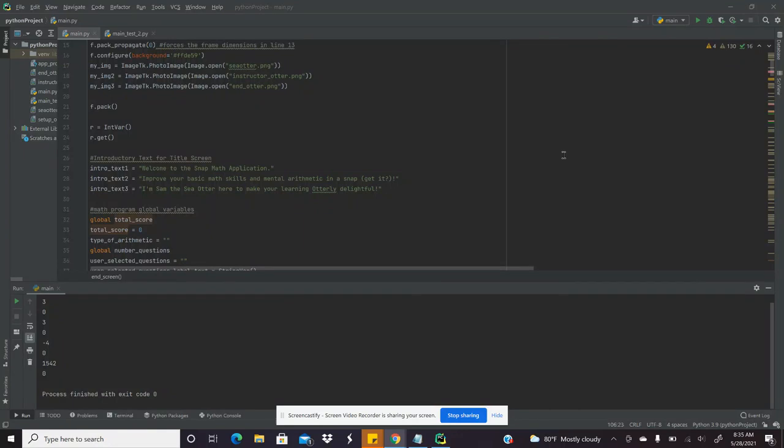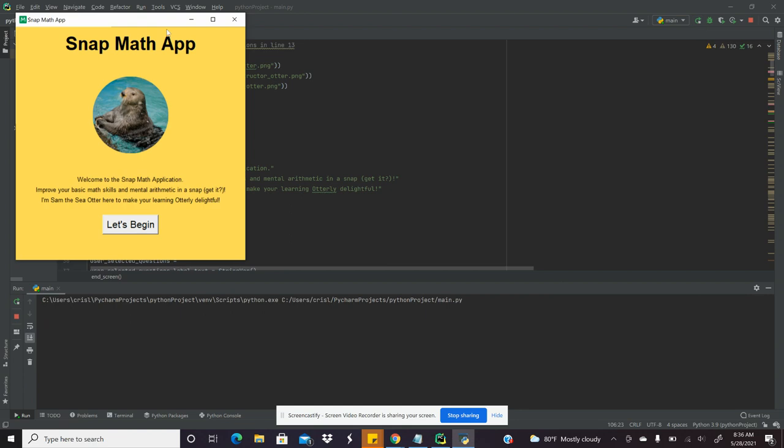Hello, Code in Place. This is my demo for the Snap Math application, or as I call it, the Snap Math app. And I've been toying around with Python's tkinter package for this project, so I'm pretty excited about it.